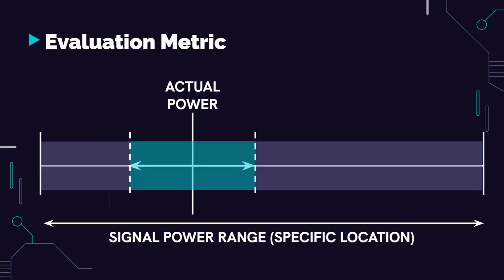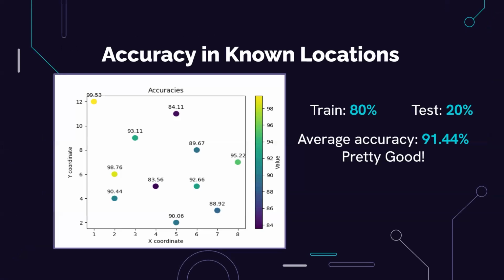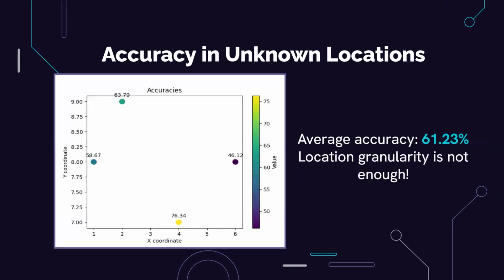Evaluating our work, we classify a prediction as accurate if it falls within the 10% range of the actual power with respect to the total possible power range of a specific receiver location. Let's find out the accuracies in our case. For known locations, meaning the locations the receiver went through when it collected the data, the average accuracy is 91.44% specifically. This is a pretty good value, but that's not the case for unknown locations. For such locations where the receiver hasn't been before, we got an average accuracy near 60%. Yeah, it's a bit low.